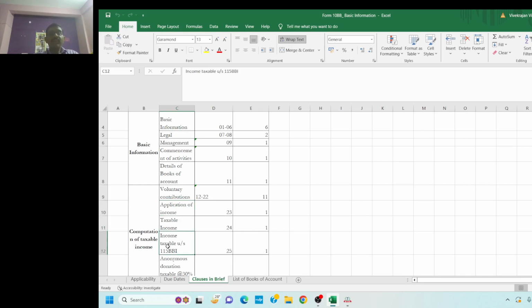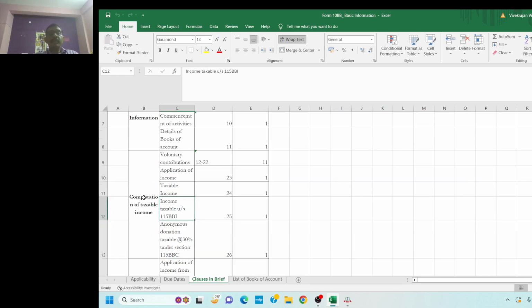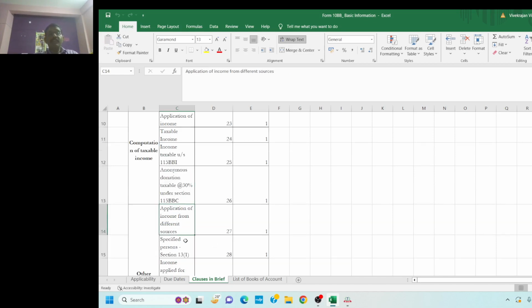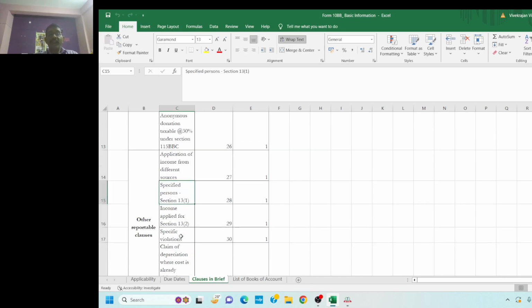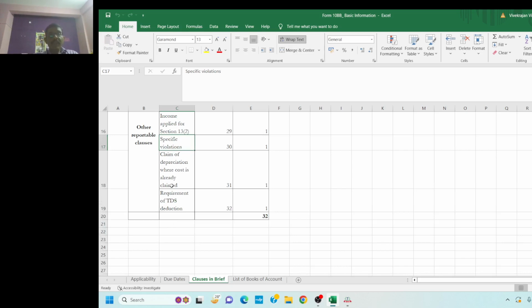taxable income has 1 subclause; income taxable under section 115BBA has 1 clause; anonymous donation taxable at 30% under section 115BBC has 1 clause; application of income from different sources has 1 clause; specified person under section 13(1) has 1 clause; income applied for section 13(2) persons has 1 clause; specified violation is 1 clause; claim of depreciation where the cost is already claimed as an application is 1 clause; and requirement for TDS deduction is 1 clause.